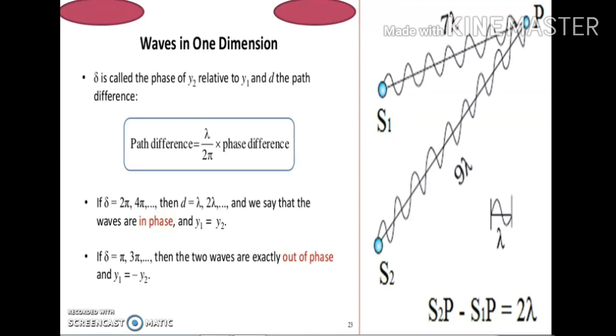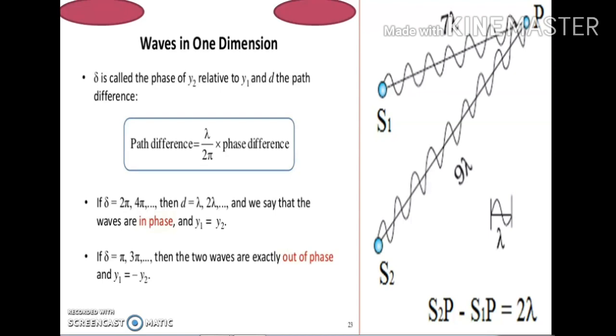If the phase difference is 2 pi, 4 pi, etc., then the path difference will come out to be lambda, 2 lambda, 3 lambda, etc. In this case, we can say that the two waves are in phase with one another, and y1 will be equal to y2. In the second case, if the phase difference is pi, 3 pi, etc., then the two waves will be out of phase with one another, and we can write y1 equals minus y2.